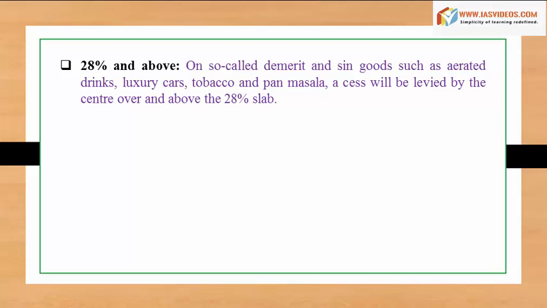28% and above, on so-called demerit and sin goods such as aerated drinks, luxury cars, tobacco and pan masala, a cess will be levied by the centre over and above the 28% slab.